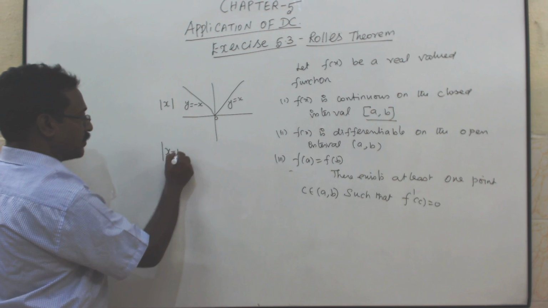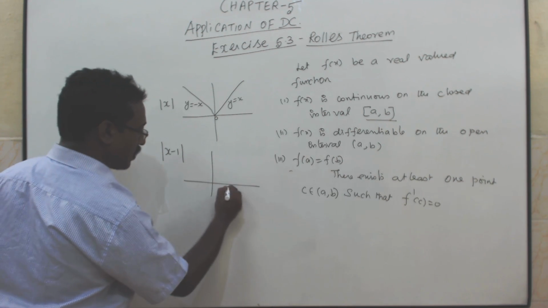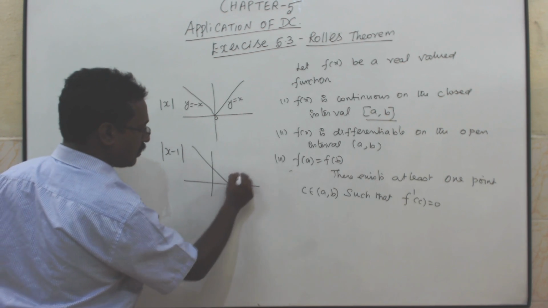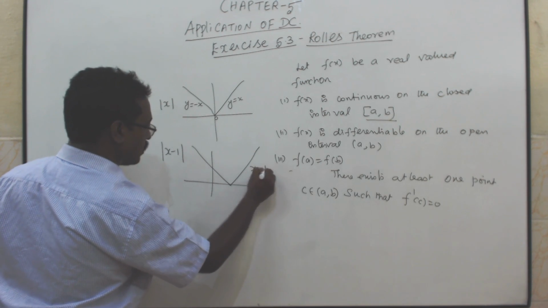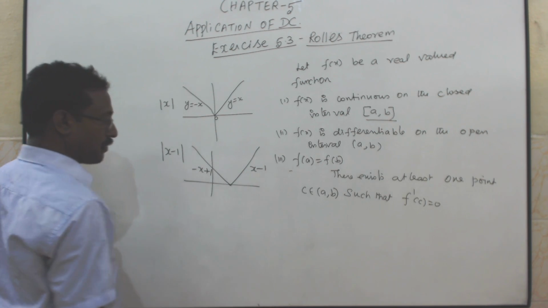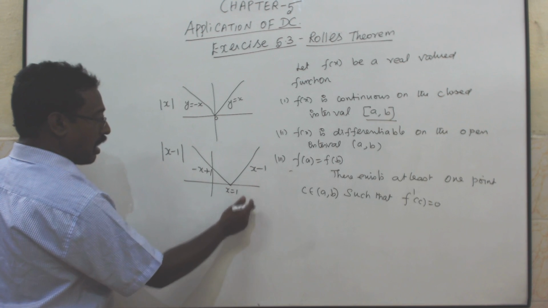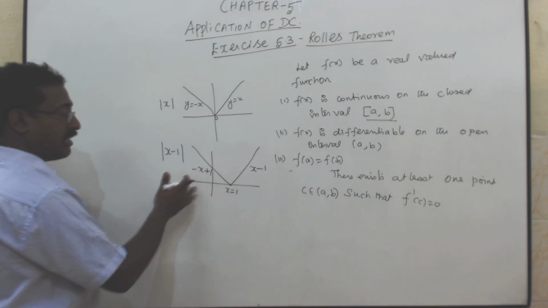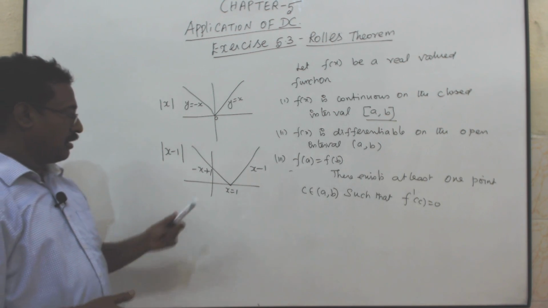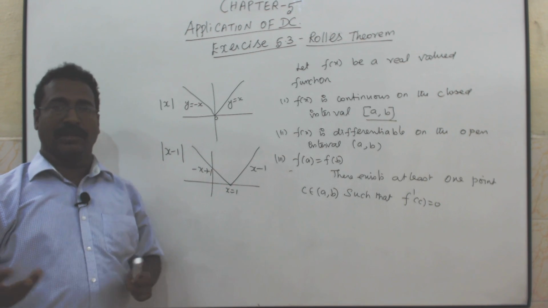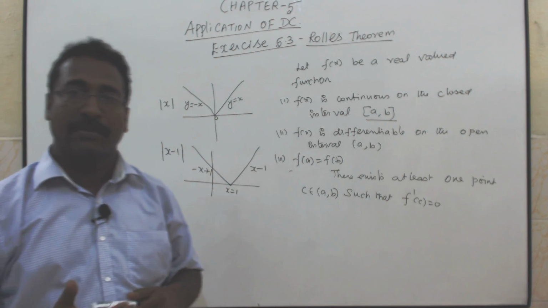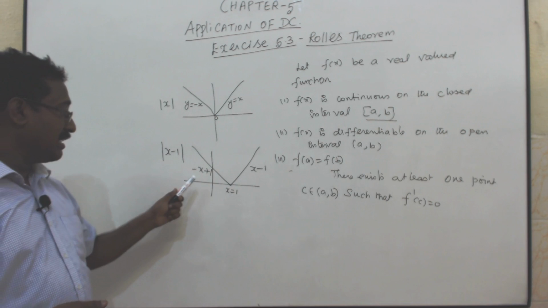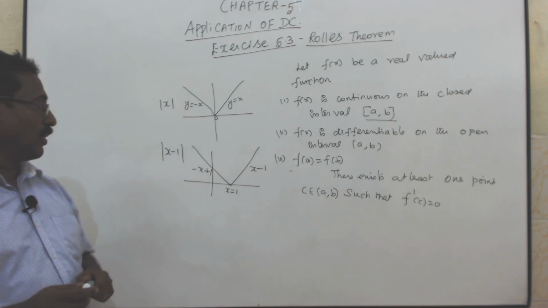Same way, modulus x minus 1. It starts from 1. It looks like that. This is x minus 1. This is minus x plus 1. At x equal to 1, R f dash of 1 not equal to L f dash of 1. Left hand side value and right hand side value of f dash at 1 are not the same. Therefore it is not differentiable at x equal to 1.